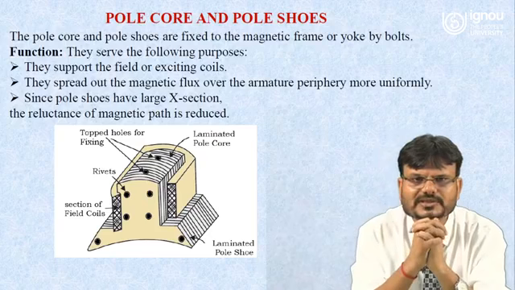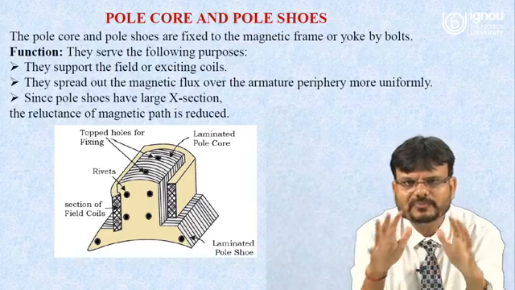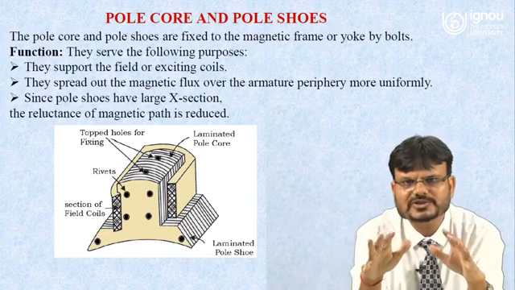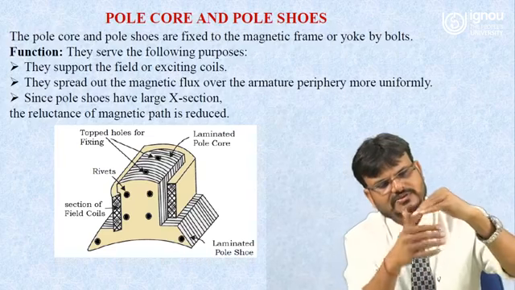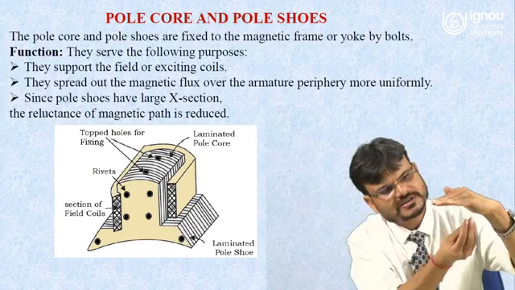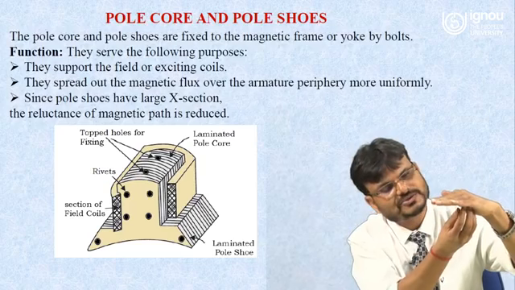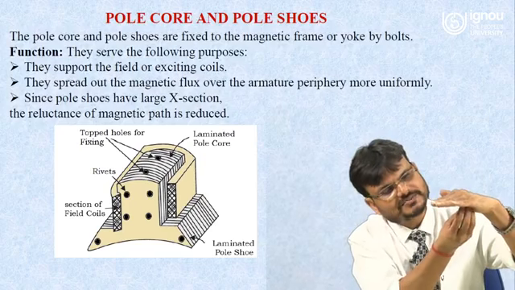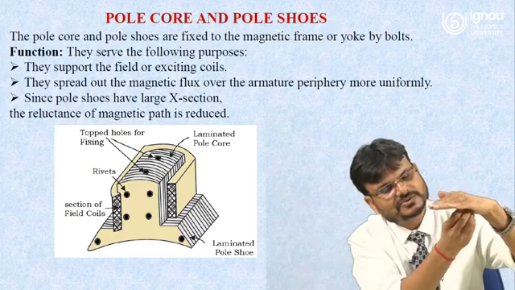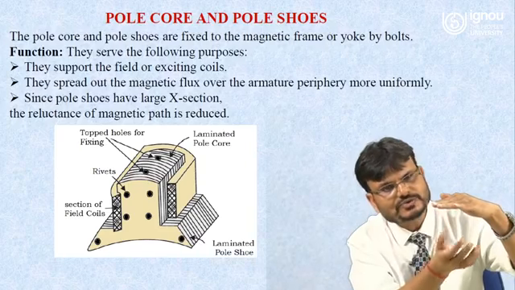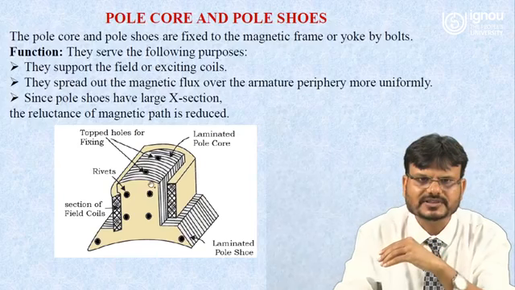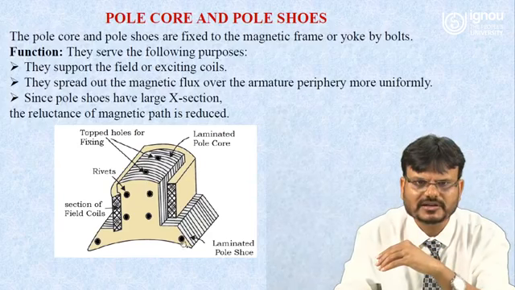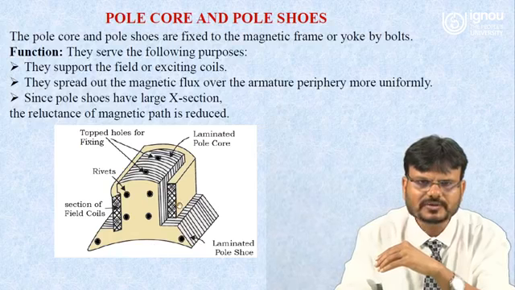Now we are going to discuss the pole core and pole shoe. The pole core and pole shoe are fixed to the magnetic frame or yoke. Suppose this one is a yoke. The pole core is just fitted with the help of a screw mechanism; you can tighten it with the screw, and the pole shoe is fixed to the pole core. Here you can see this part is a pole core, and this one is a pole shoe. The winding will be placed on the pole core.